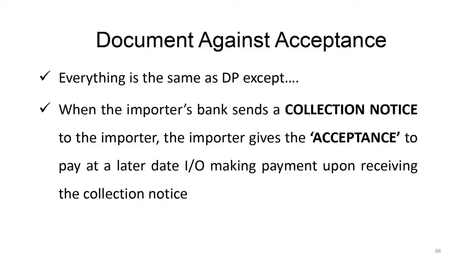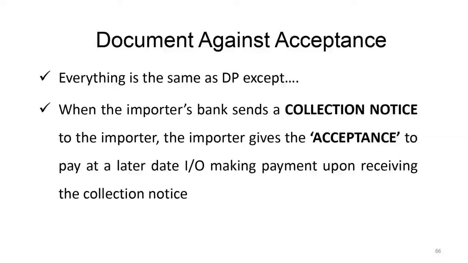So Walmart comes to the bank and gives a letter of acceptance that yes, I will make the payment later on. So without payment, only by giving the letter of acceptance, Walmart has taken the shipping documents, and now Walmart can get the goods released.